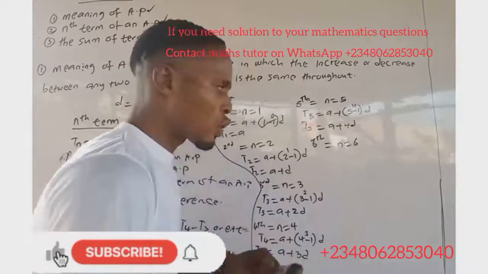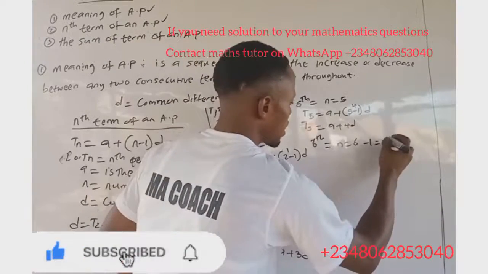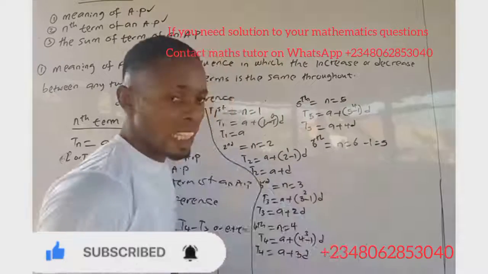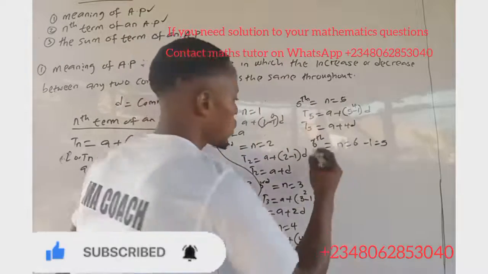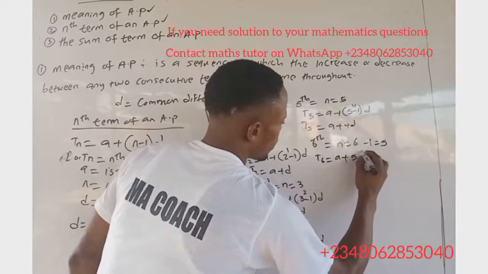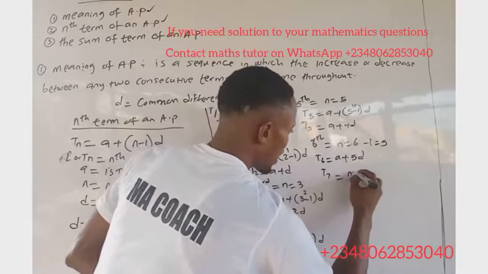When you subtract 1 from 6, we get 5. This 5 we multiply by d, that gives 5d. So our T6 is equal to a plus 5d. If it is T7, then our n is equal to 7.